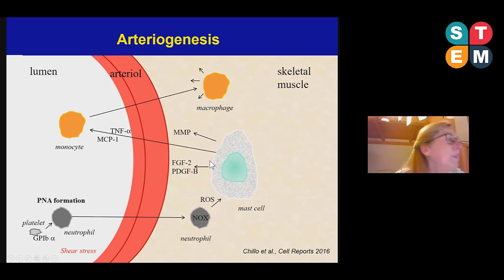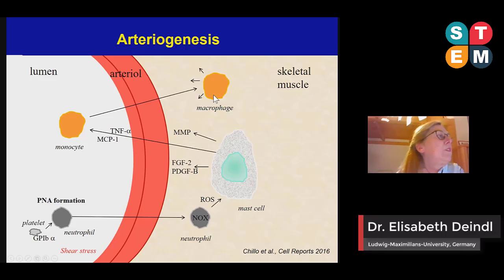But what they also do, and this is very important, they increase the bioavailability of the inflammatory factors TNF-alpha and MCP1, which on the one hand in a feedback loop results again in recruitment of neutrophils and activation of mast cells, and on the other hand in the recruitment of monocytes, which mature to macrophages in the perivascular space, and there they apply all the growth factors and cytokines to the growing vessel.